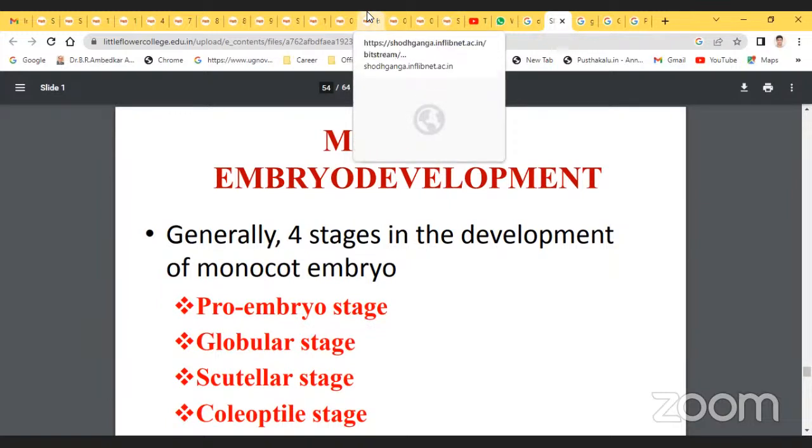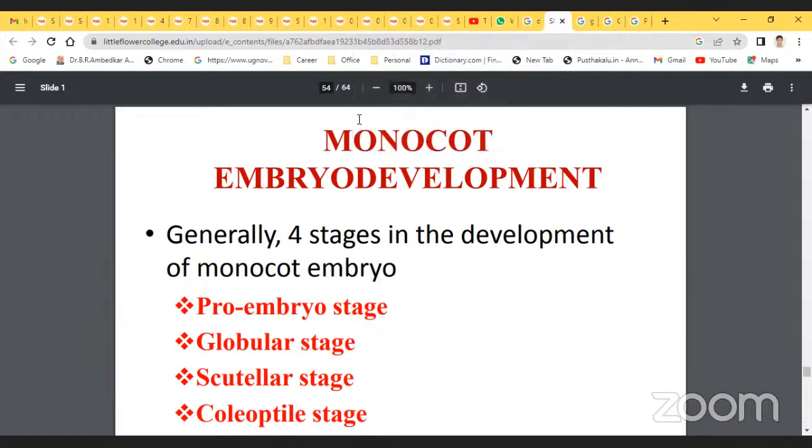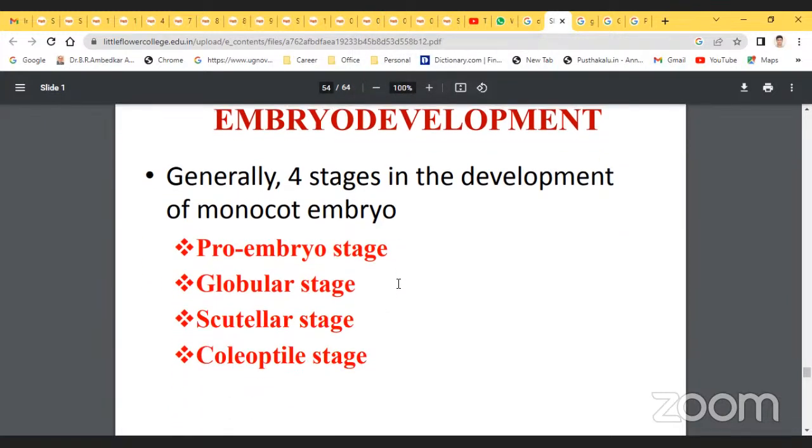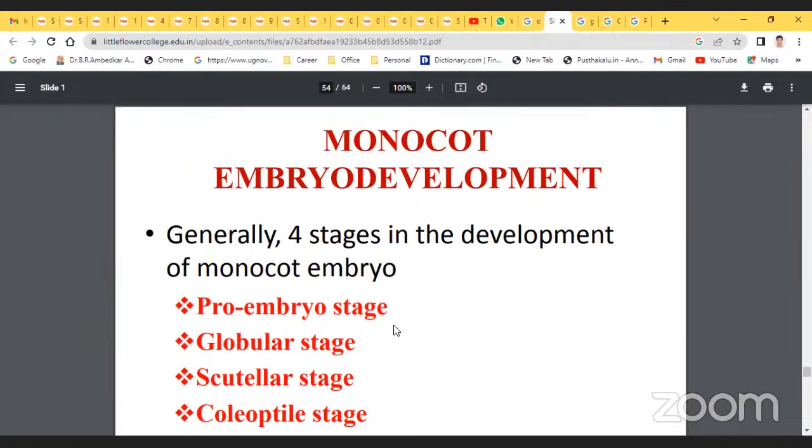The 4 stages are the proembryo stage, globular stage, scutellar stage and coleoptile stage. These are the 4 stages of monocot embryo development.